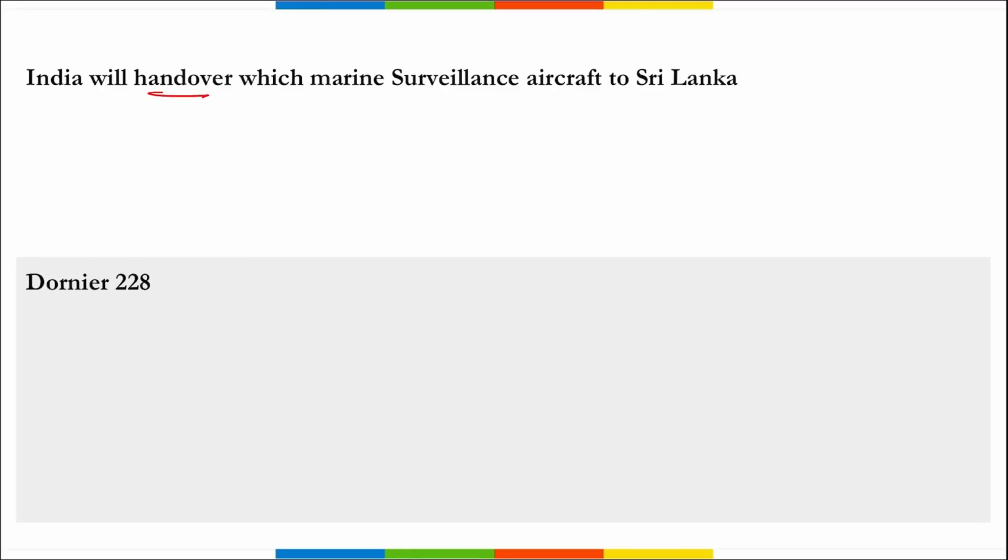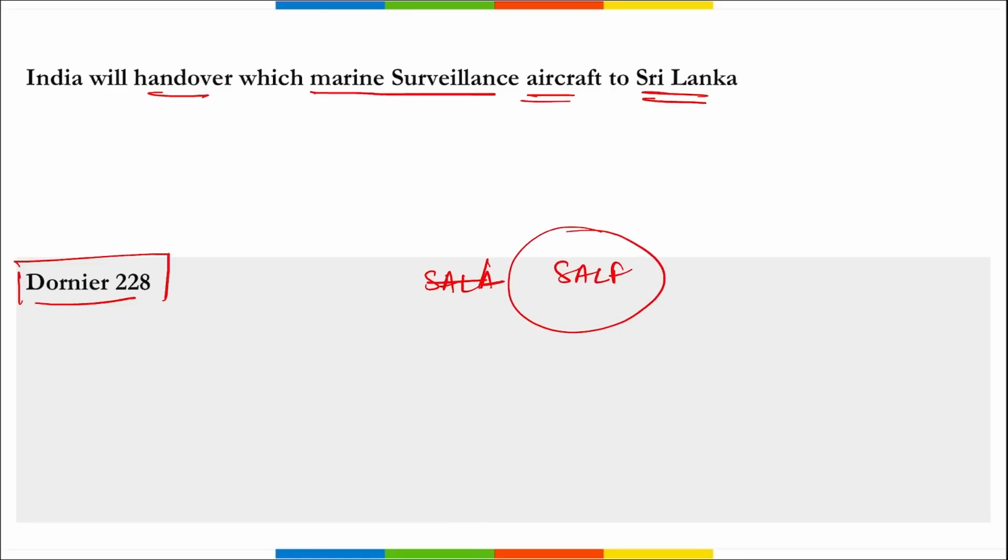Next, India will hand over which marine surveillance aircraft to Sri Lanka? So it is your Dornier 228, right? So India has presented Indian Navy's Dornier 228 marine surveillance aircraft to Sri Lankan Air Force. Correct? To Sri Lankan Air Force. And this was at an event that was held in Colombo, Sri Lanka. On the occasion of India's 77th Independence Day celebration, this was a gift presented to Sri Lanka by India.